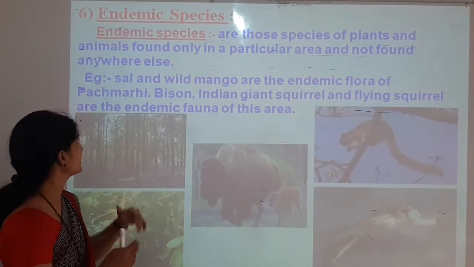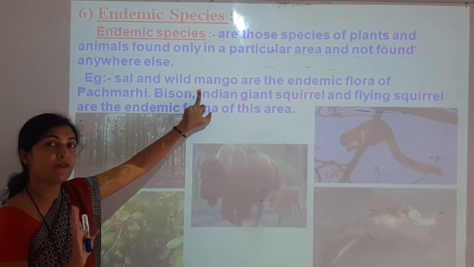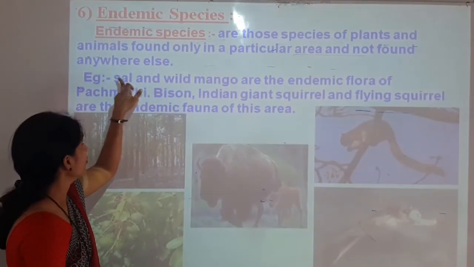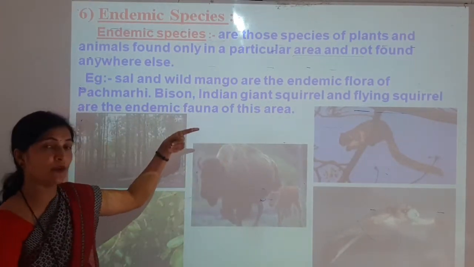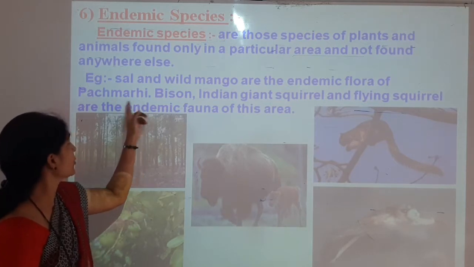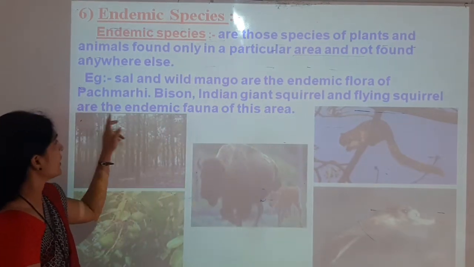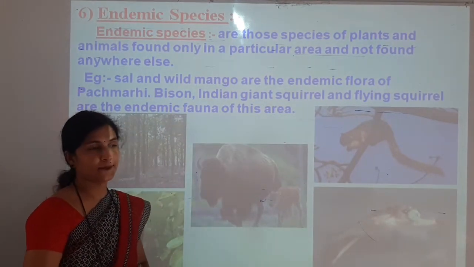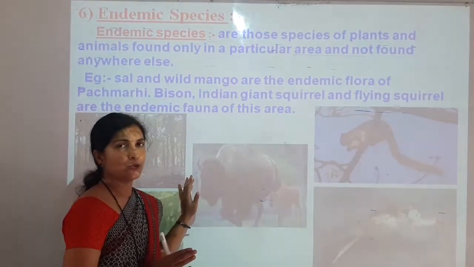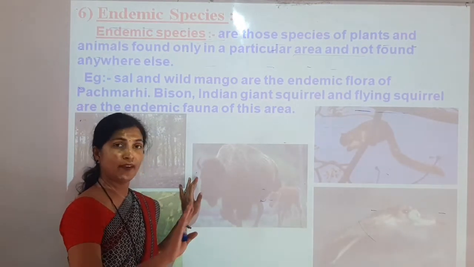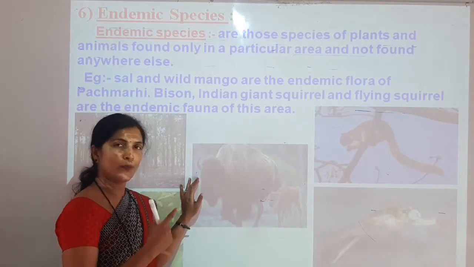Now what types of endemic species are there? For example, sal and wild mango. These are the endemic flora, flora meaning plants, of Pachmari Biosphere Reserve. Then the bison, Indian giant squirrel, and the flying squirrel are the endemic fauna of this area. Only in this area are these animals and plants found, not anywhere else. That's why they are called the endemic flora and endemic fauna of Pachmari.